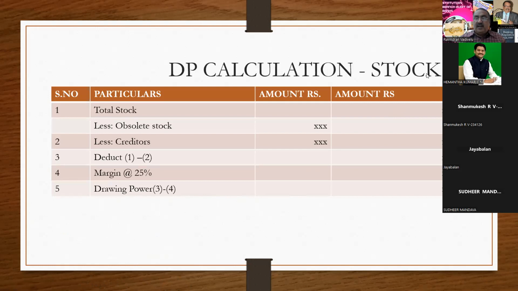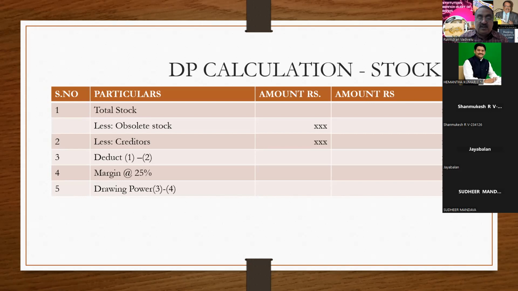Now, how to calculate DP in a consolidated manner? I'll go for the stock first. Total stock, less obsolete stock, less creditor stock, less LC stock. That is called paid stock.